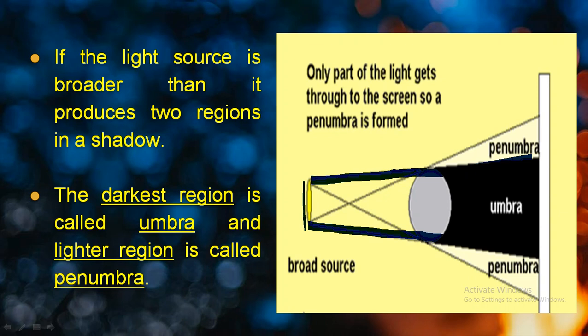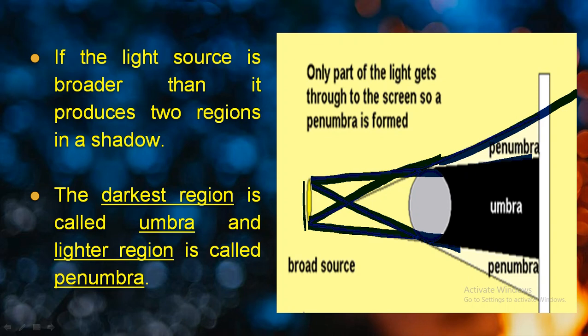But on the other hand, you can see that the light is passing through in a manner. Due to that reason, this triangle and this triangle are receiving the lighter shadow. So this lighter shadow region is considered as the penumbra. Understand?